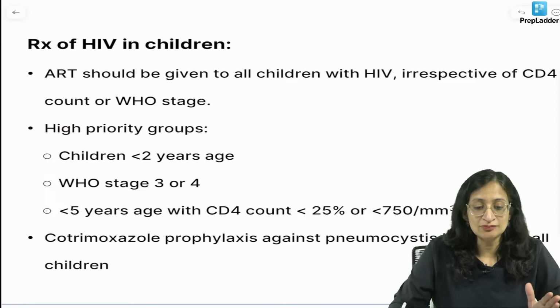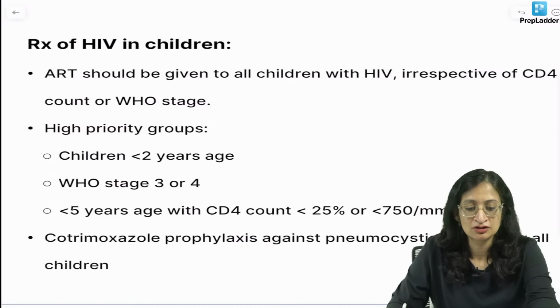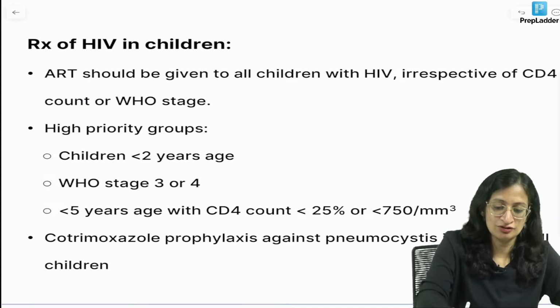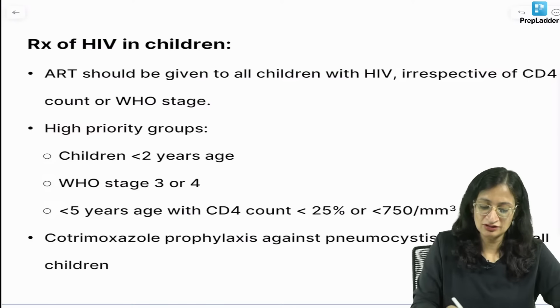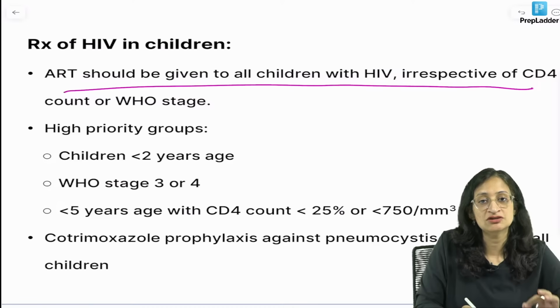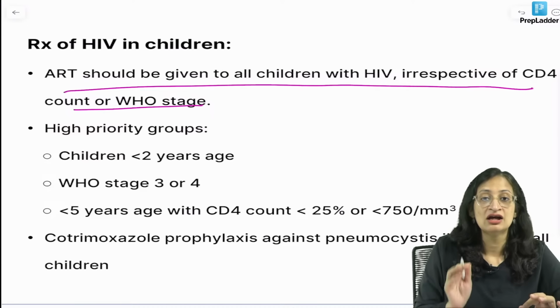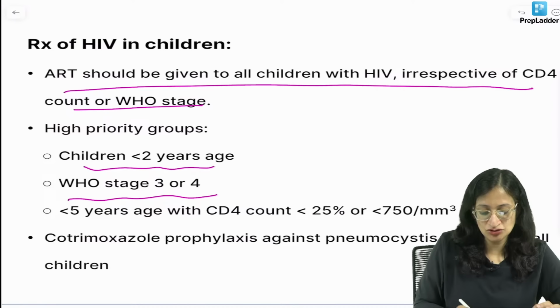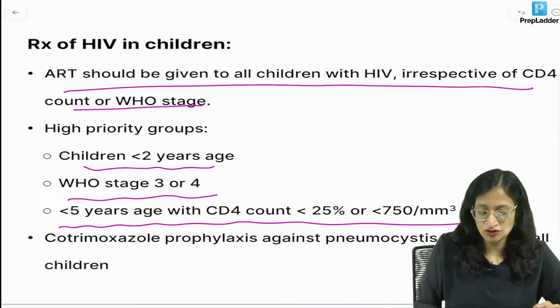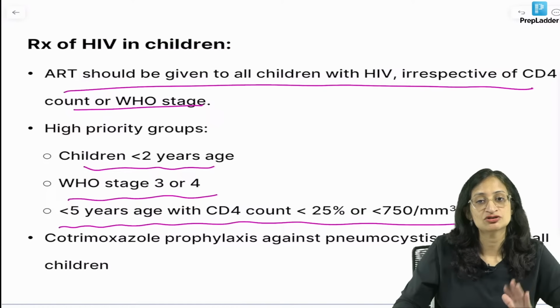Now coming to treatment of HIV in children. ART should be given to all children with HIV irrespective of the CD4 count or WHO stage. High priority is given to children less than 2 years of age, WHO stage 3 or 4, and less than 5 years of age with CD4 count less than 25% or 750.